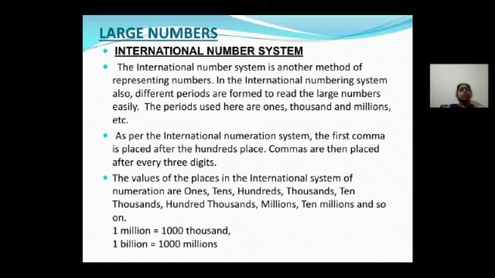What are the values of places in the international system of numeration? Ones, tens, hundreds, thousands, 10,000, 100,000, million, 10 million, 100 million, billion, 10 billion, 100 billion. These are the place values. See, you have to remember 1 million is equal to 1,000 thousand. 1 billion is equal to 1,000 million.